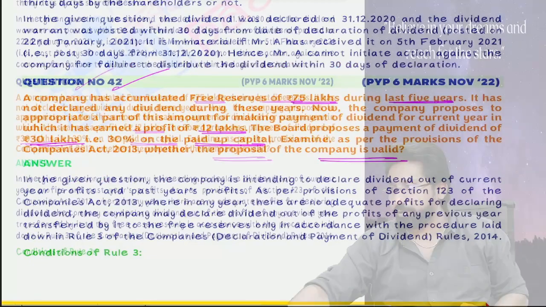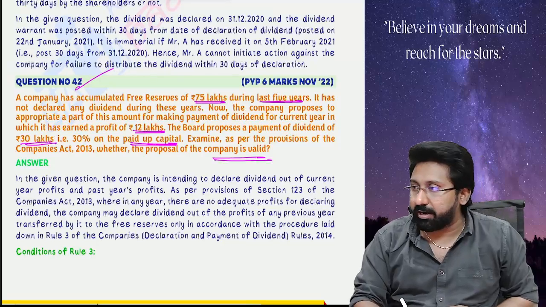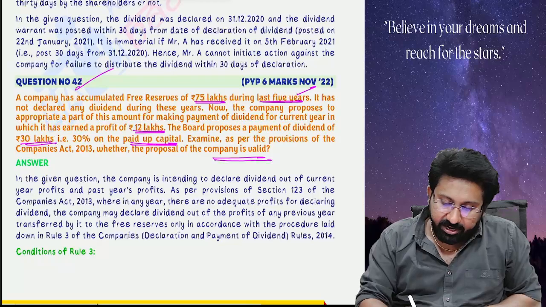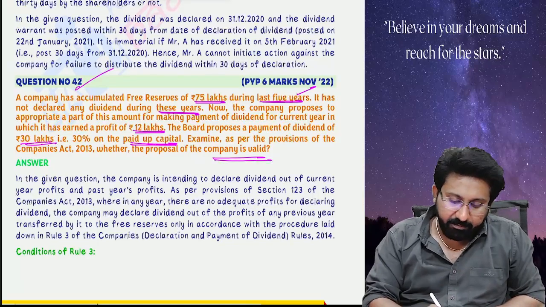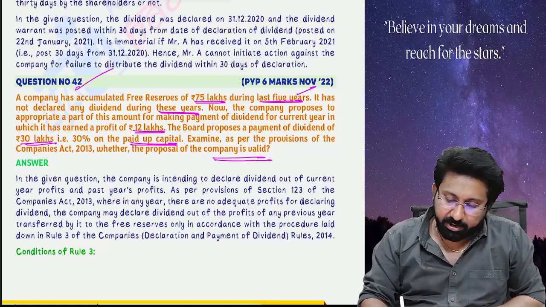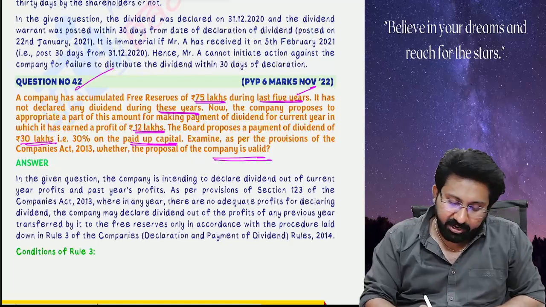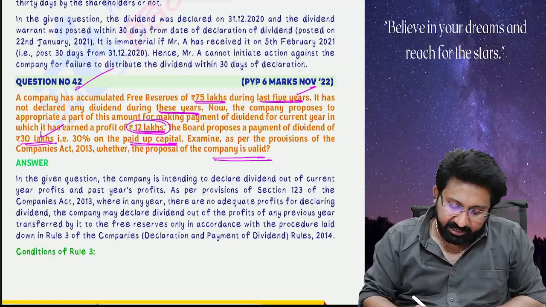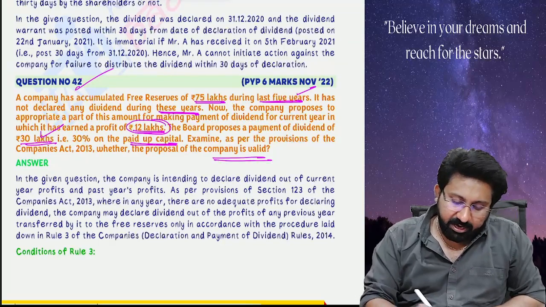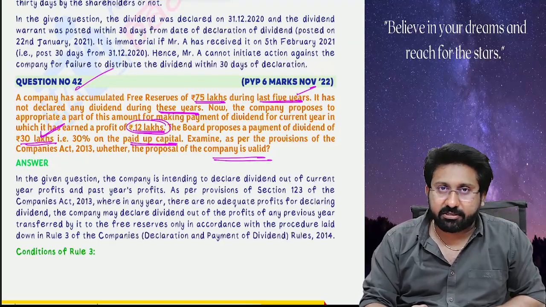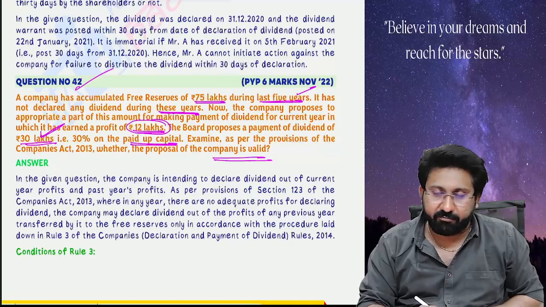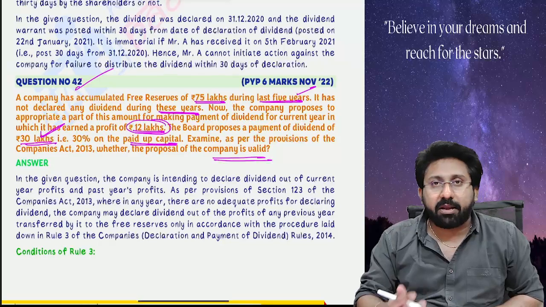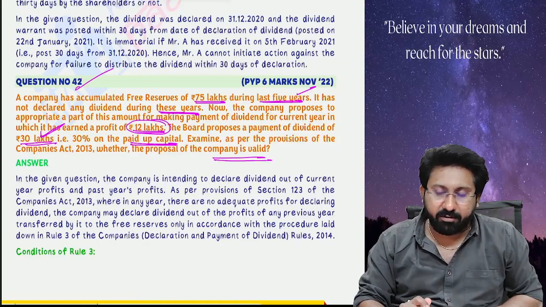Okay, let's continue. A company has accumulated free reserves of 75 lakhs during the last 5 years. It has not declared any dividend during these years. Now the company proposes to appropriate a part of this amount for the payment of dividend for the current year in which it earned a profit of 12 lakhs. The board proposes to make the payment of dividend of 30 lakhs. So tell me, profit is 12 lakhs but it wanted to make a payment of 30 lakhs. So this is a case of inadequate profit. We wanted to pay 30 but only 12 lakhs is available. So what to do? The remaining amount you can bring from the accumulated profits.